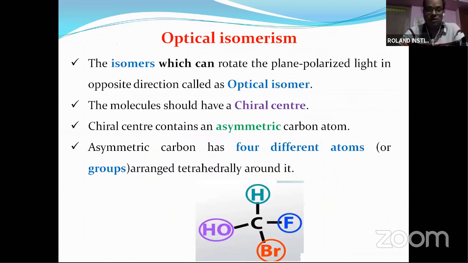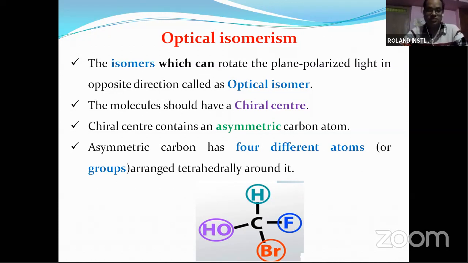Then we'll go for optical isomerism. For optical isomerism, the compound or molecule should have the ability to rotate the plane of polarized light. How can they rotate the plane of polarized light? They should have chiral centers or asymmetric carbon.